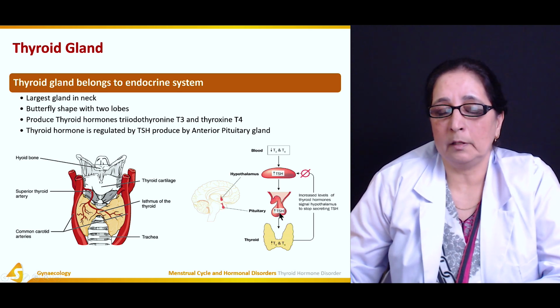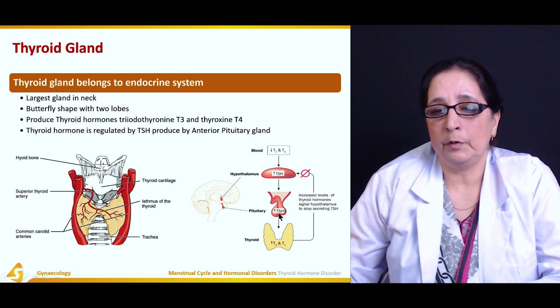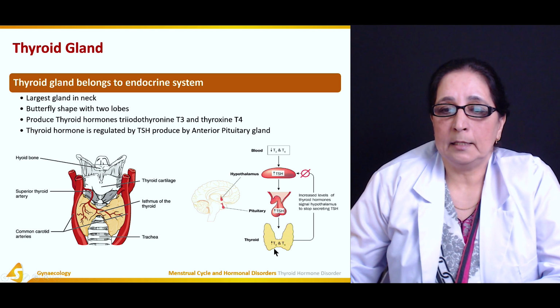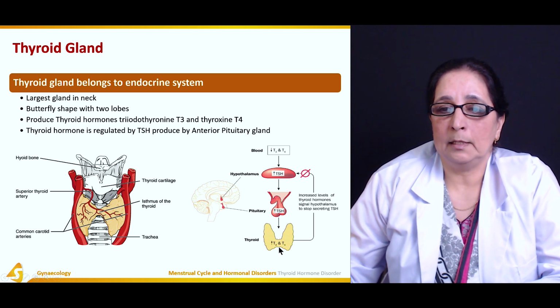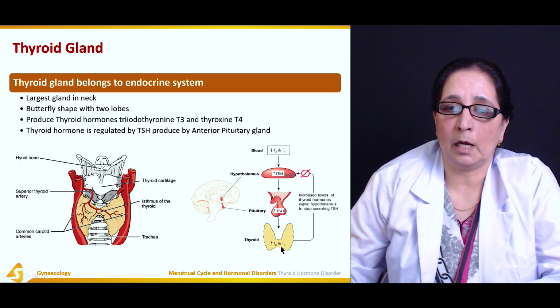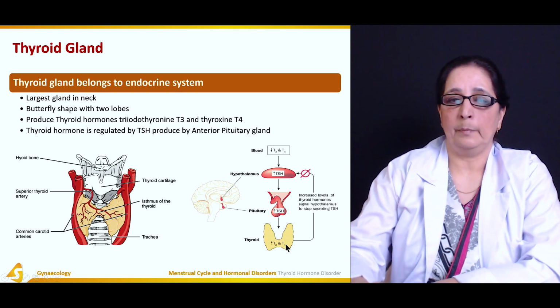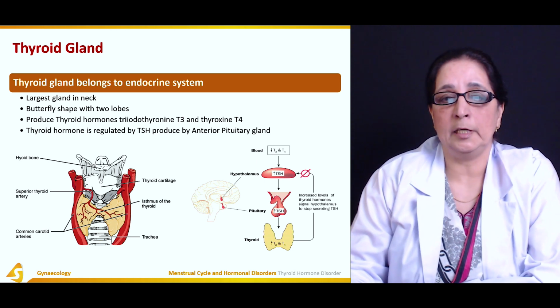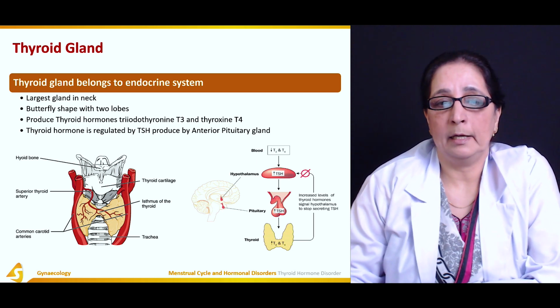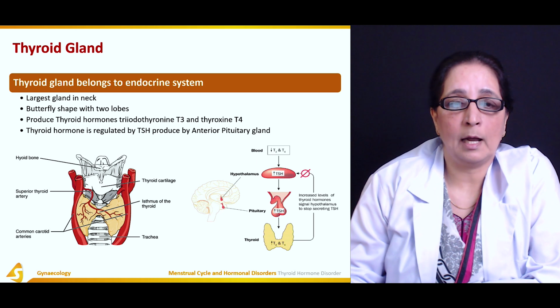It acts on the thyroid gland and it produces T3 and T4. TSH is very important for the diagnosis of hypothyroidism and hyperthyroidism, because in the blood they find the level of TSH to find if the person is hypo or hyper.